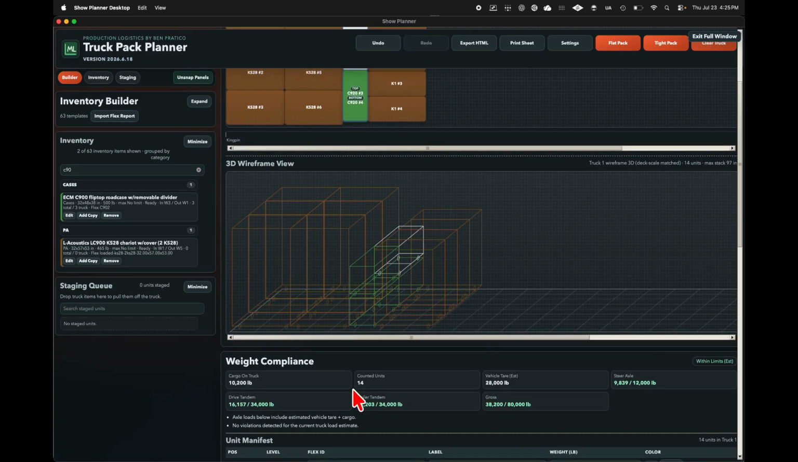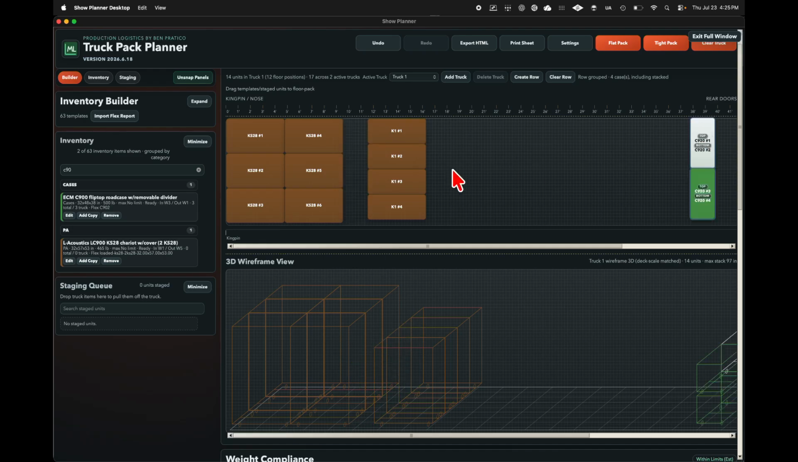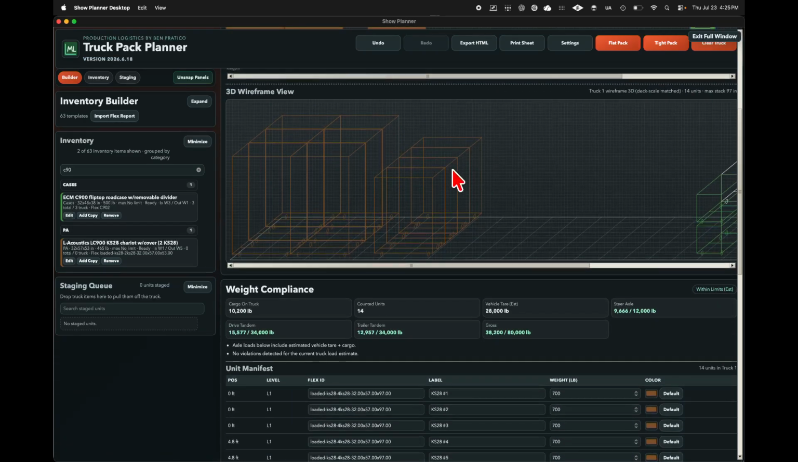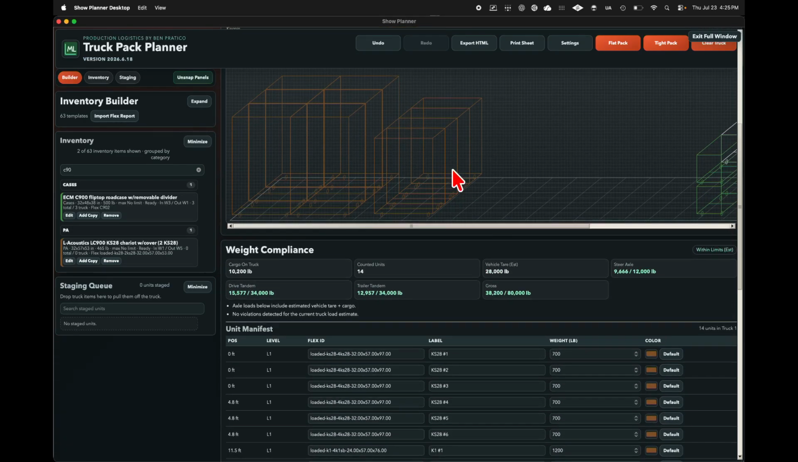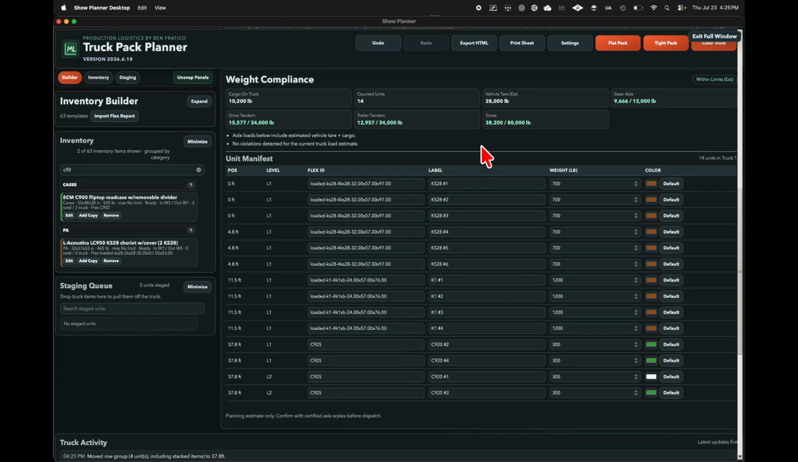Weight compliance acts live, so I can go ahead and throw things way on the back. We'll see the weights move. Down here we have our unit manifest, its label, and its position in the truck.